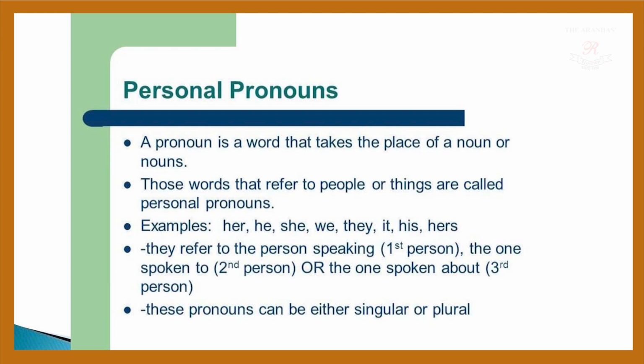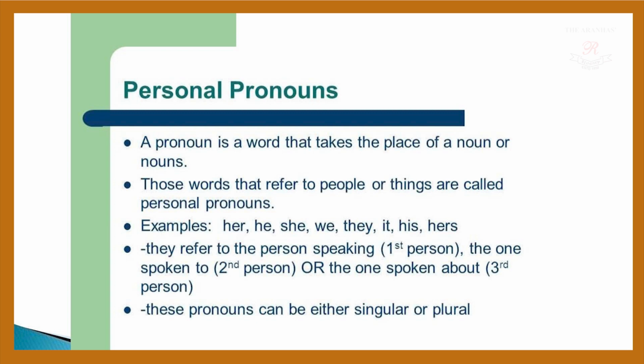Now, one thing I have to emphasize here is that they refer to the person speaking, the first person. Okay, so always remember, they are eating their lunch box. Here, they refers to the first person. The one spoken to is the second person, or the one spoken about is the third person.